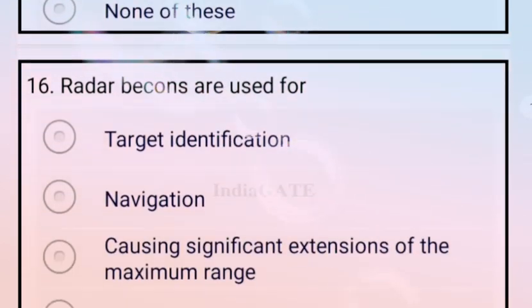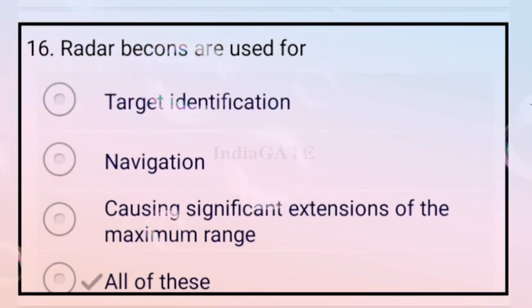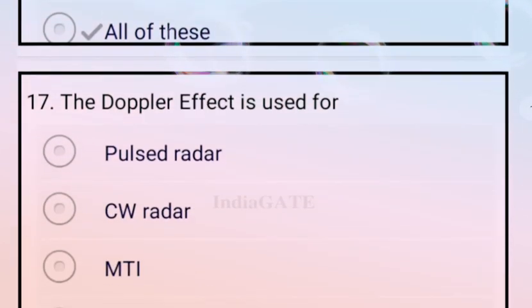Now come to the next question. Radar beacons are used for? This is used for all of the above, that is your target identification, navigation, and cause significant extension of the maximum ranges. So option D is your correct answer.